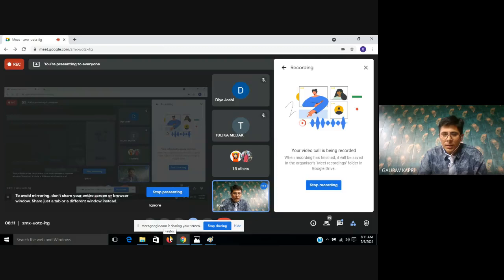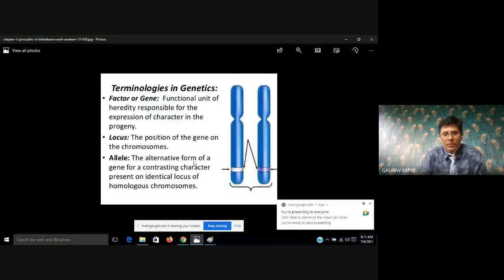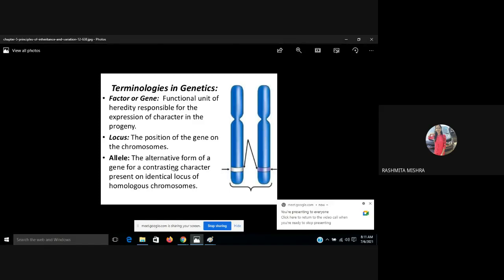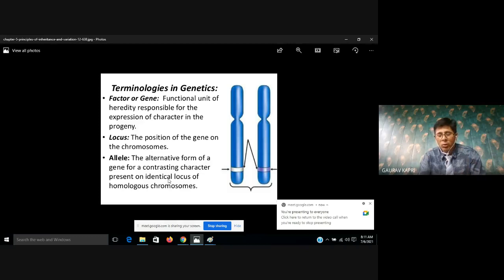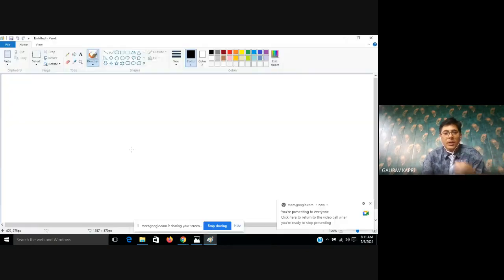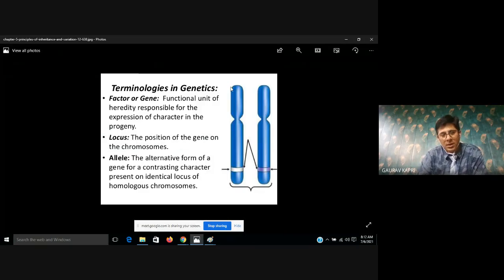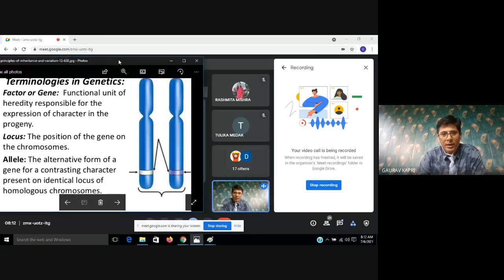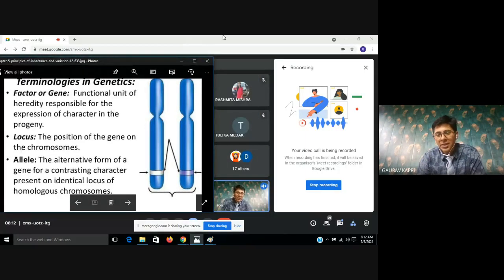Okay, good. Anyone else who wants to answer? Alleles? Sir, those genes which code for a pair of contrasting characters. Very good. Now I have a very simple question. Most probably you have studied it in class 10th, what alleles and genes are, and the differences. How can we differentiate an allele from a gene? Any idea?